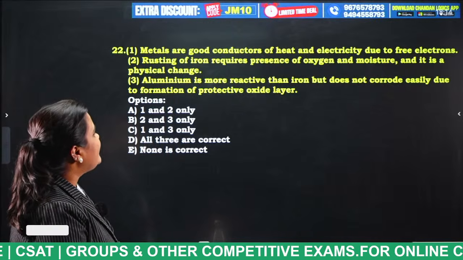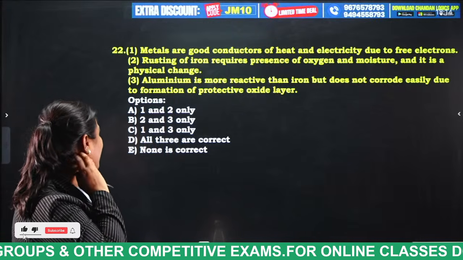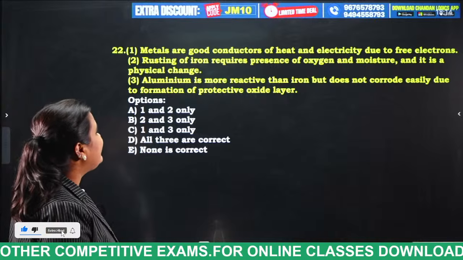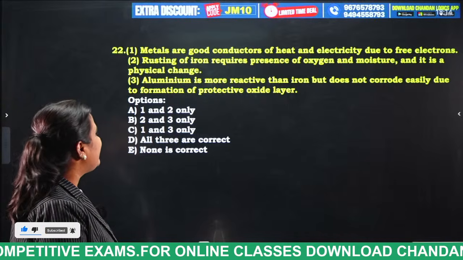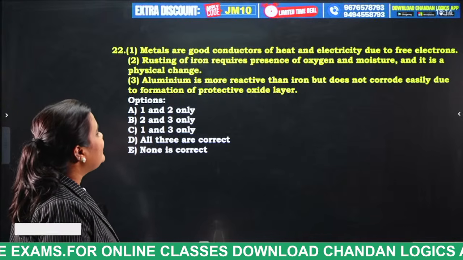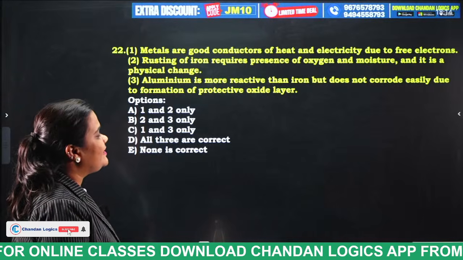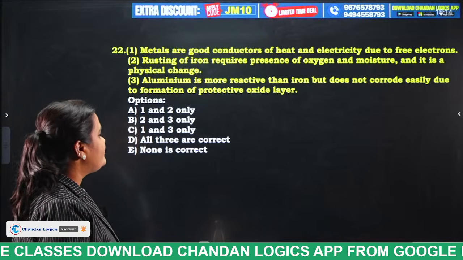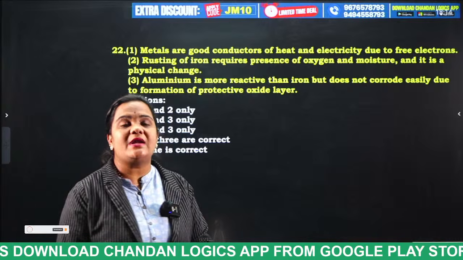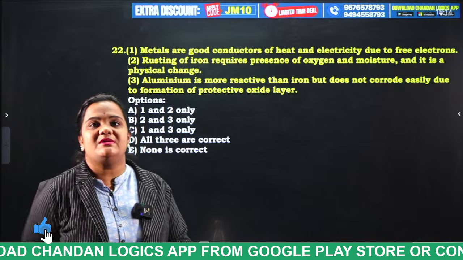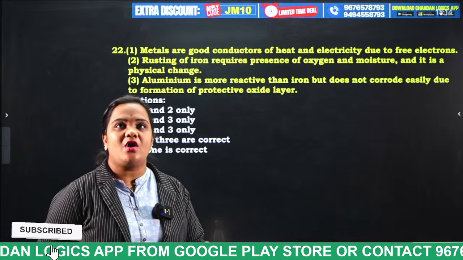Metals are good conductors of heat and electricity due to free electrons. Rusting of iron requires the presence of oxygen and moisture, and it is a physical change. Aluminium is more reactive than iron but does not corrode easily due to the formation of a protective oxide layer. So which is the wrong statement among the given three statements? Identify and put your answer in the comment section.